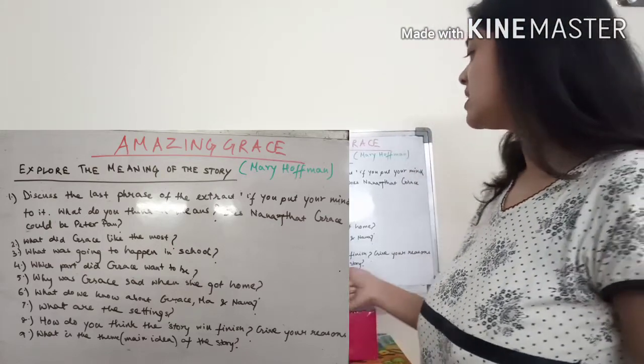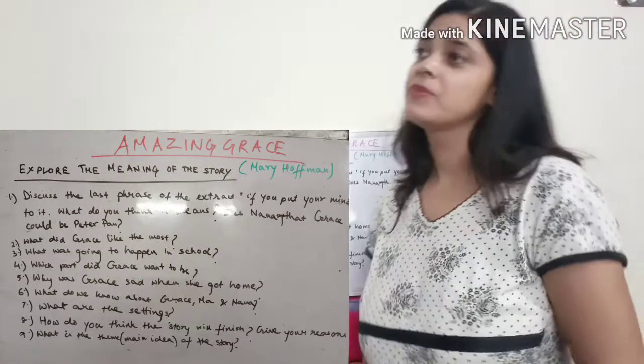Next, what is the theme, the main idea of the story? Well, children, as the story unfolds, we see a bunch of children discouraging their friend because she is dark. This is not how things should be, right? You can be anything irrespective of your color, anything. So you should never disrespect a person for his or her color, caste, religion, gender, anything.